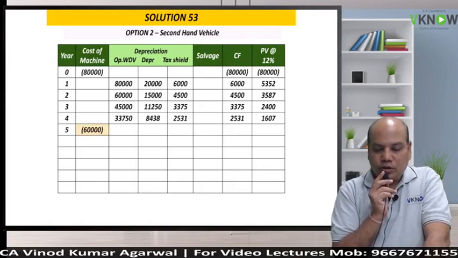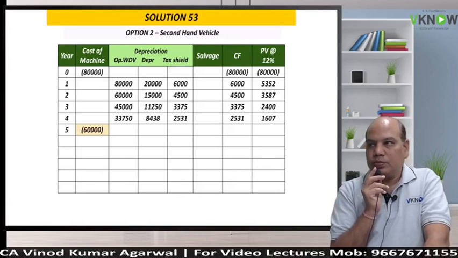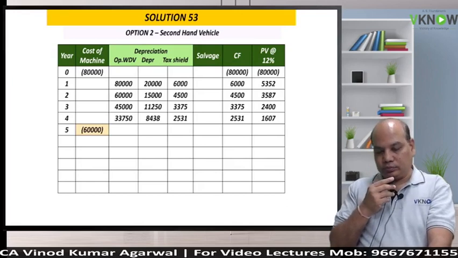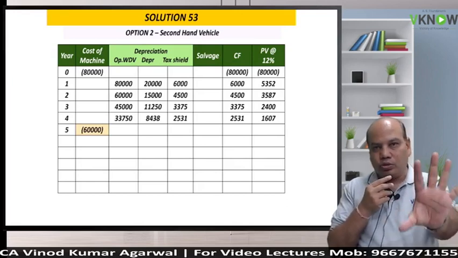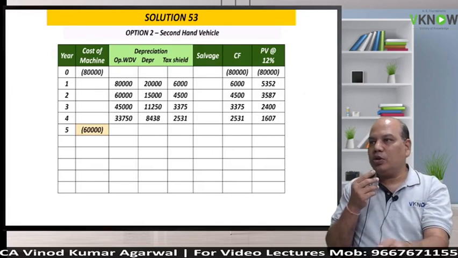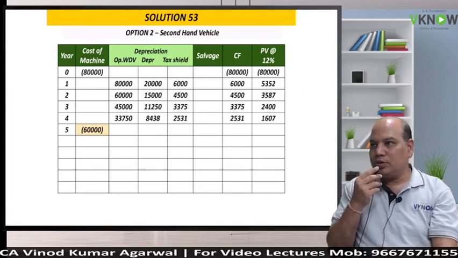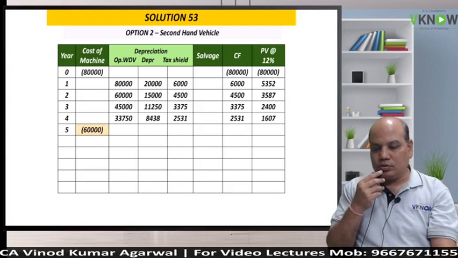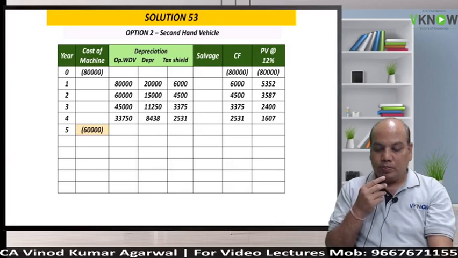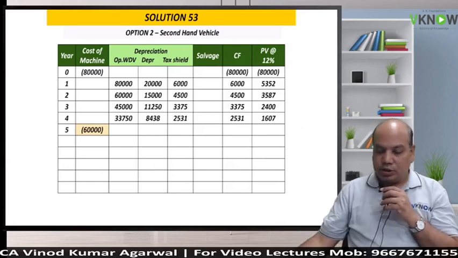Now wait. Stop. Fifth year. This old asset will have a life of 5 years. After 5 years are over, you will purchase a new machine for 60,000. So write down 60,000 in the fifth year. But the old machine will be depreciated for the fifth year also.